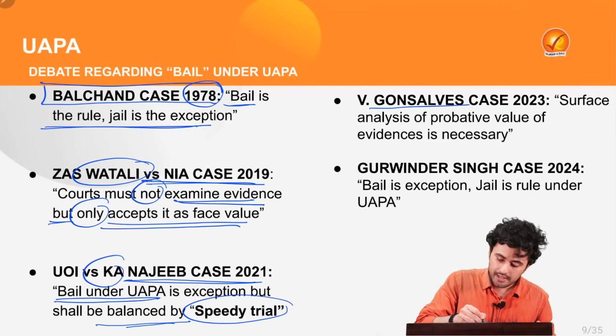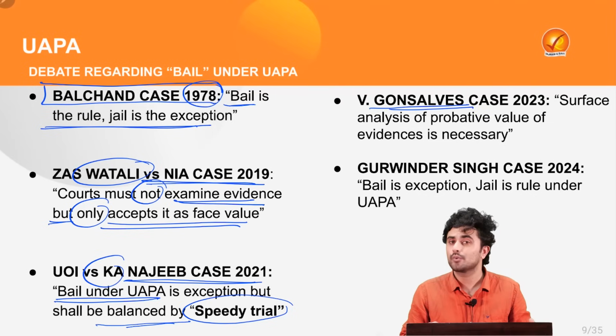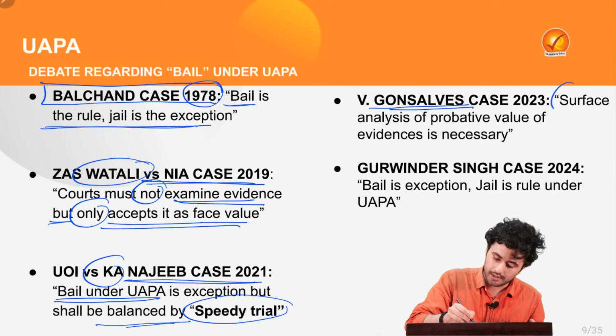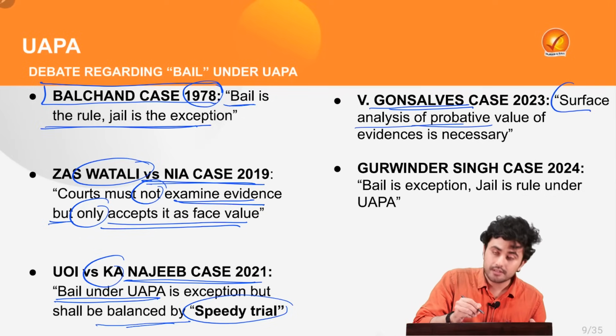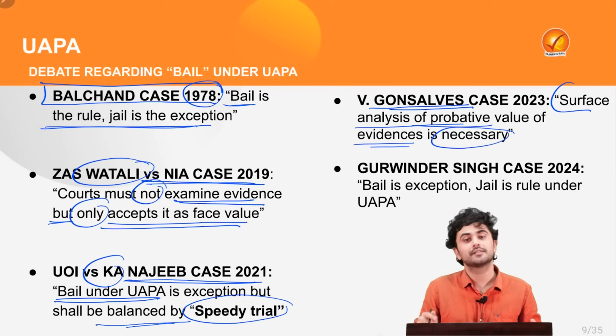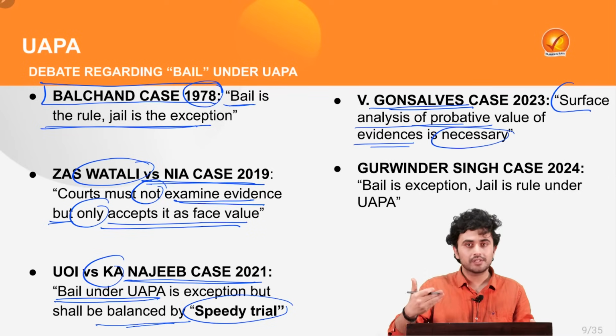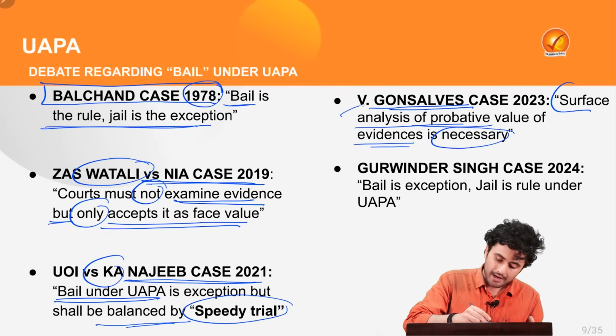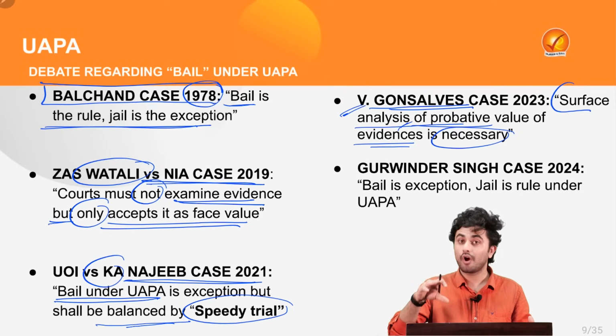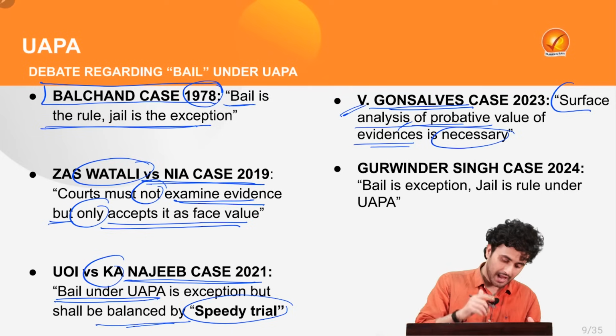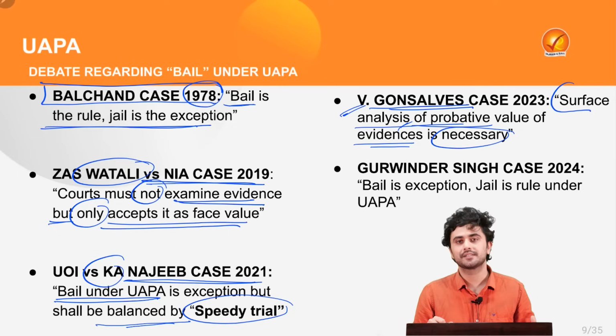Also, further, in the Vernon Gonsalves case of 2023, the Supreme Court held that a surface analysis of the probative value of evidences is necessary, which means that whatever evidences an accused is providing, there should be an analysis of that and it should not be taken prima facie as it was held in the Watali case.